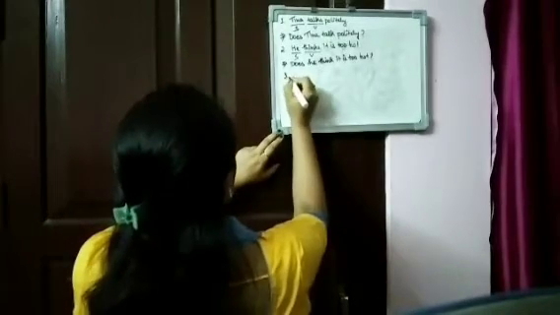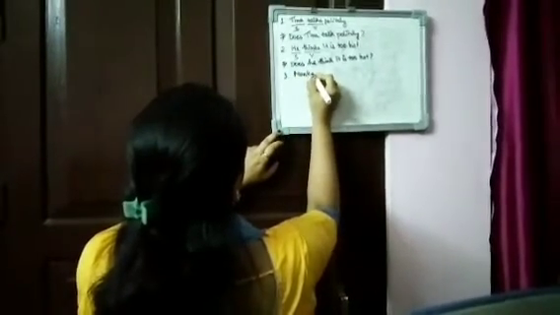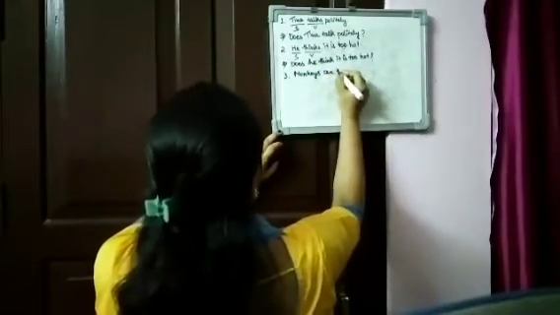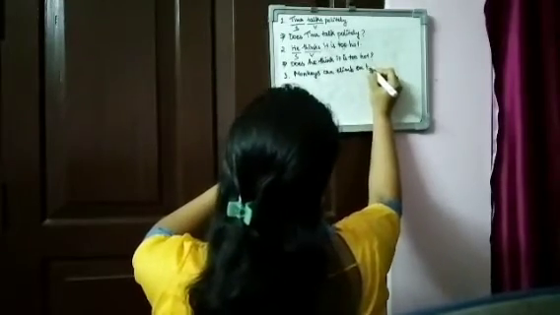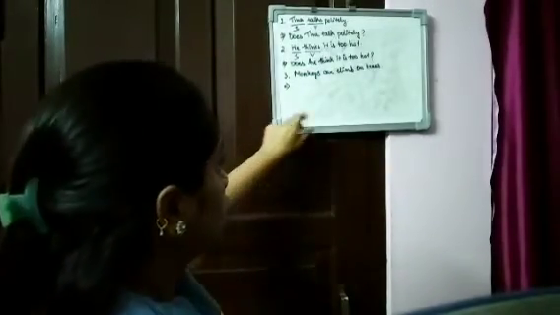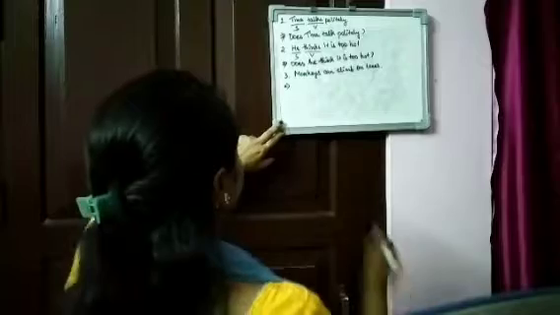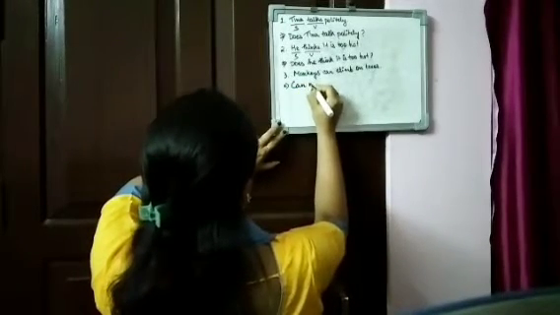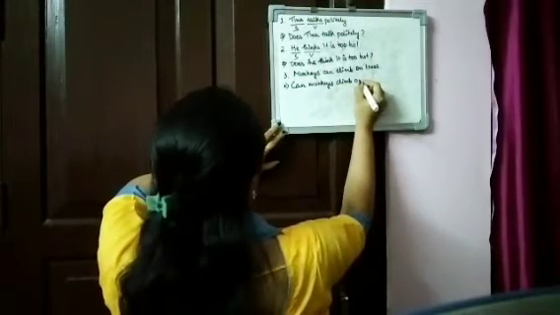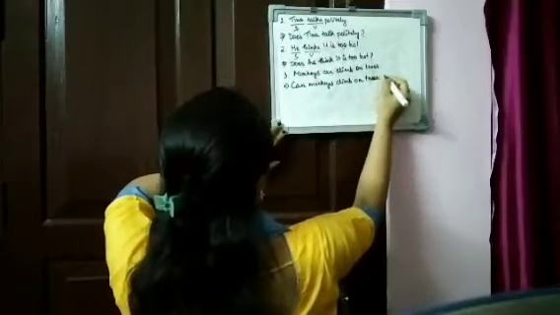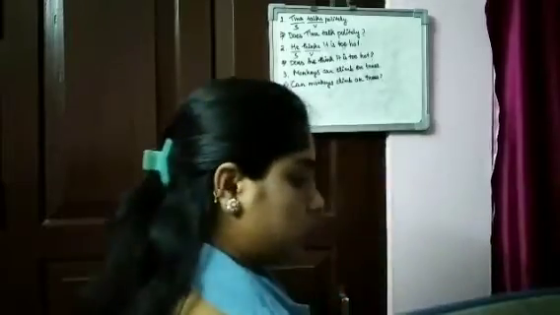Monkeys can climb on trees. What do you have here? Monkeys can climb on trees. With what shall we make the question? We have our modal verb here, can. Okay, so we will make it with can. Can monkeys climb on trees? Okay. Then number 4 you can do, now number 5.